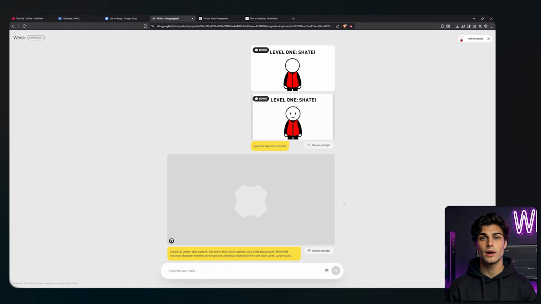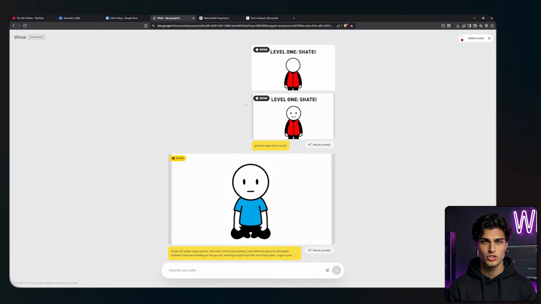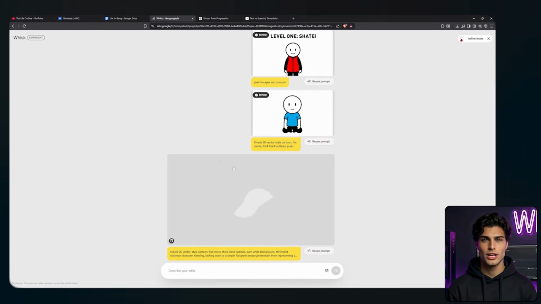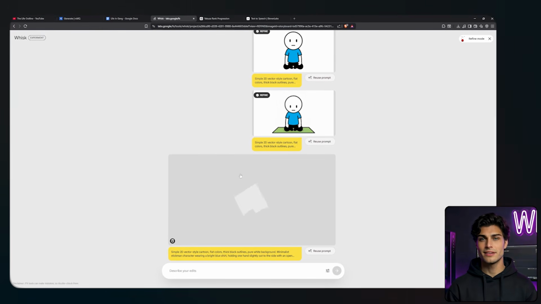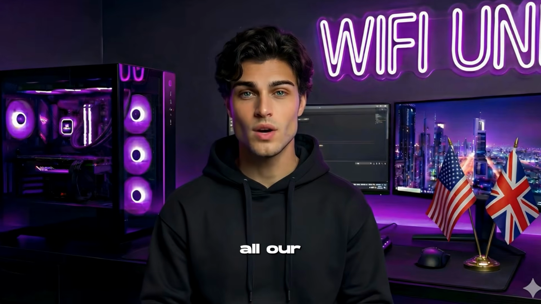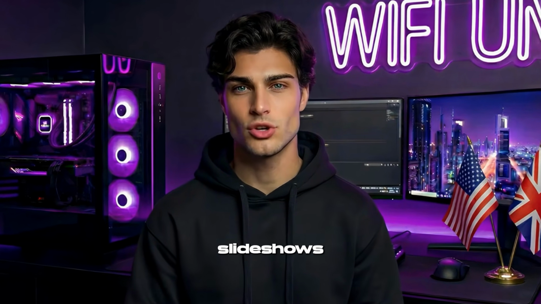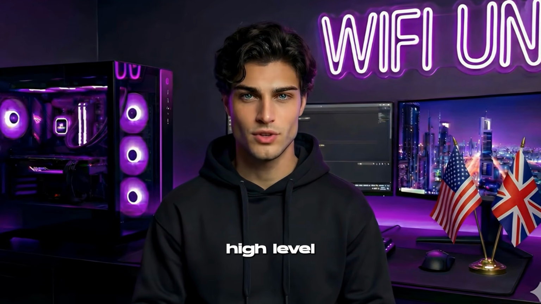Then, one by one, copy over every single image prompt from ChatGPT to Whisk. Keep copying, keep generating, until you have a massive stack of assets and a full video's worth of visuals ready to go. Now we have all our raw images, but static slideshows are dead. We are going to add high-level animations.